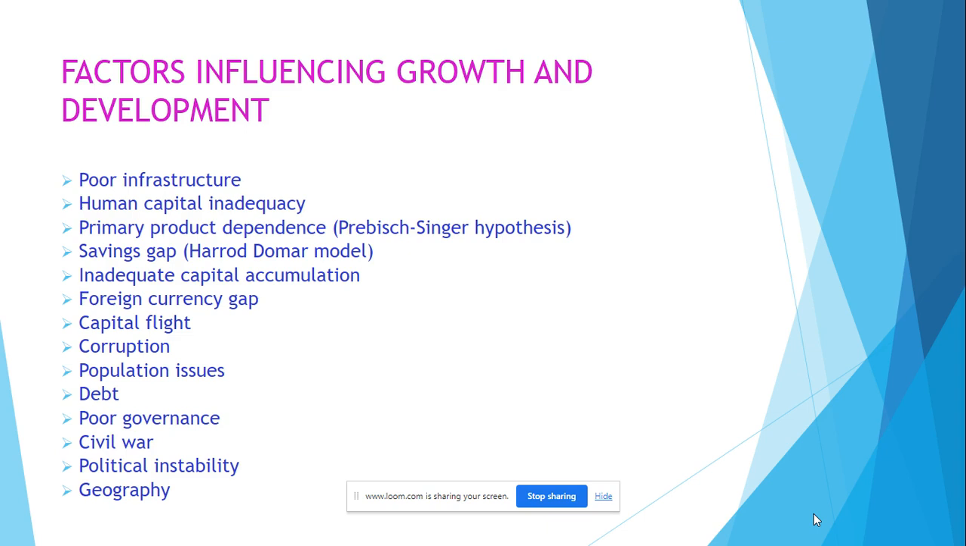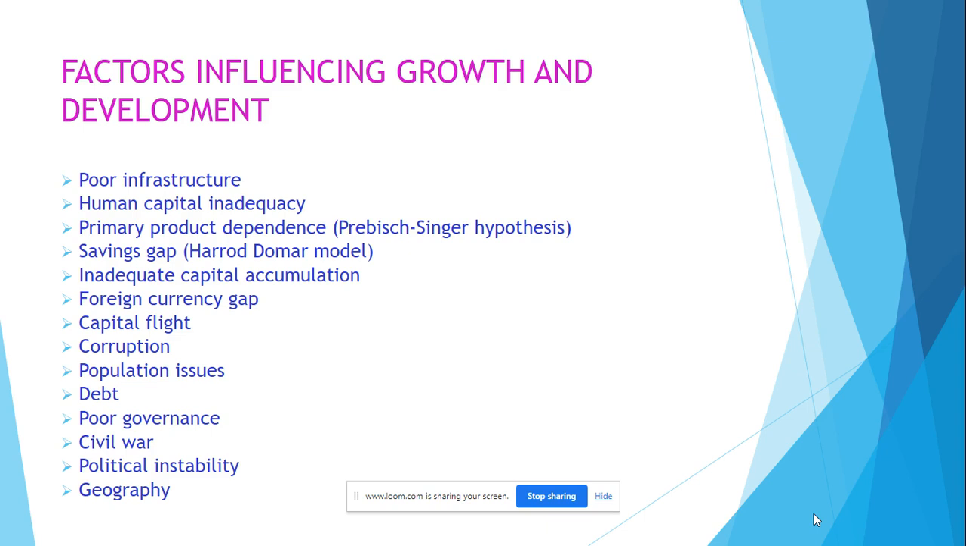So factors which influence these 2 things: having poor infrastructure, so this is things like roads, sanitation, ports, broadband, water systems, electricity in a country. Human capital inadequacy, this means that people within a country may be in poor health. They might also have low skills, low education.